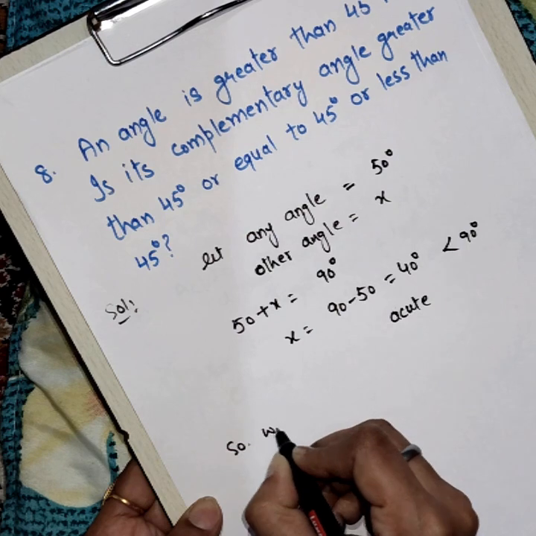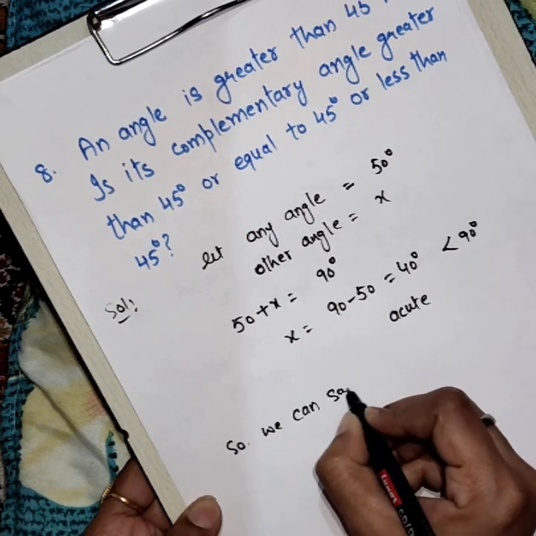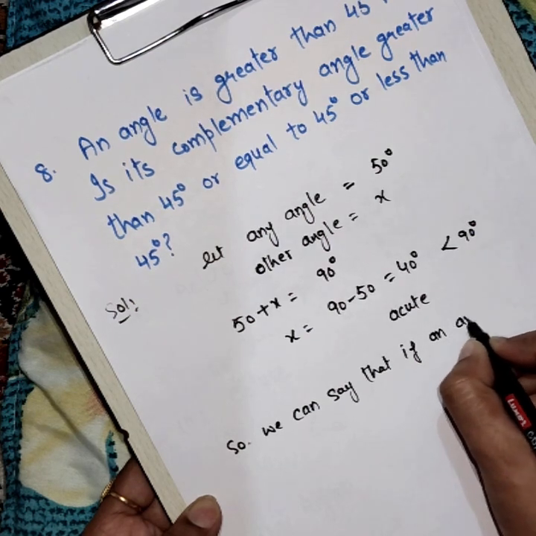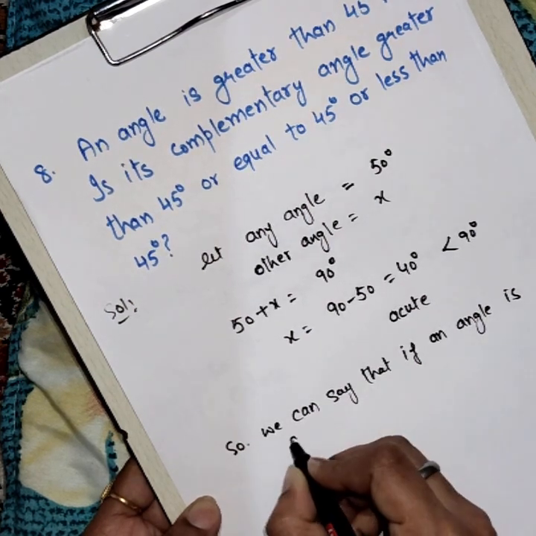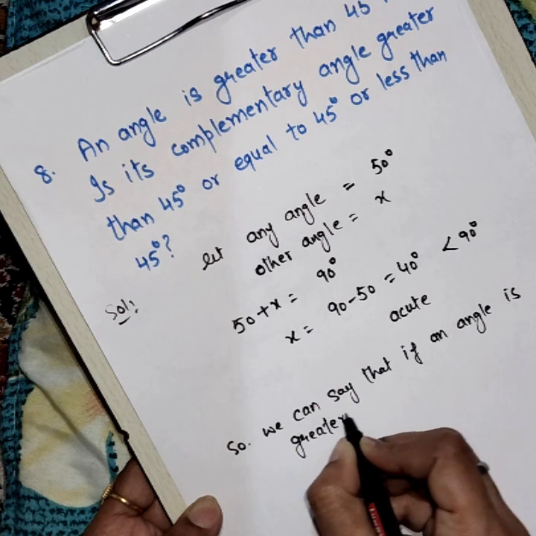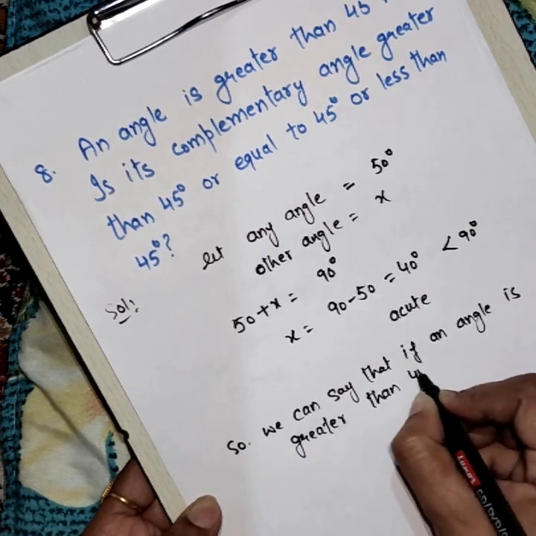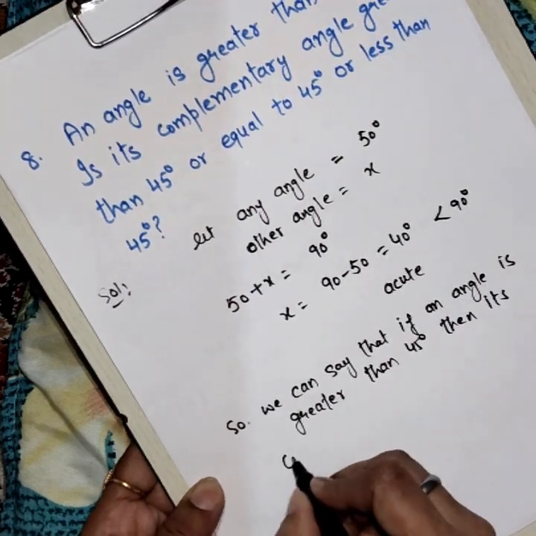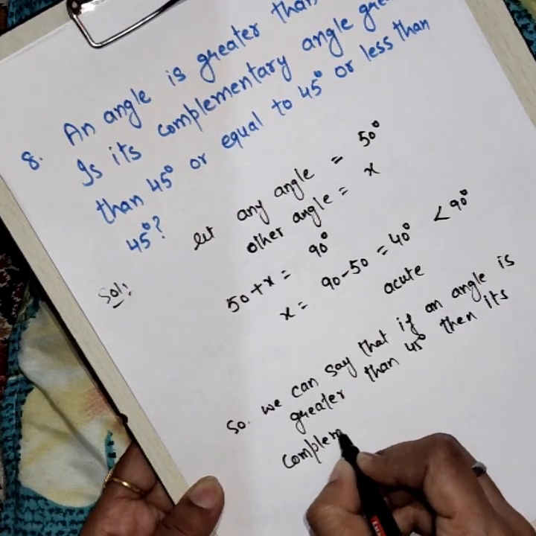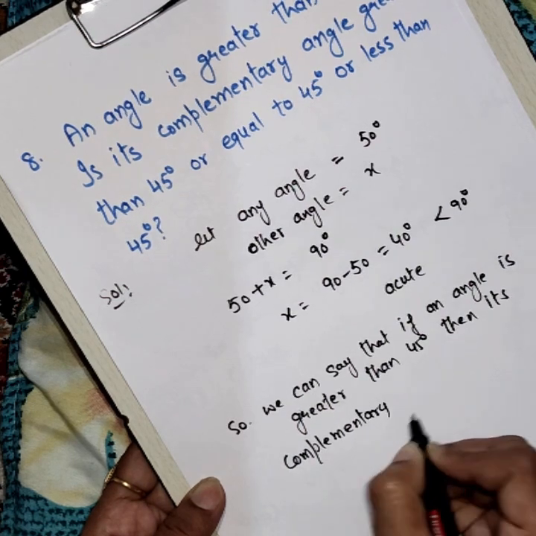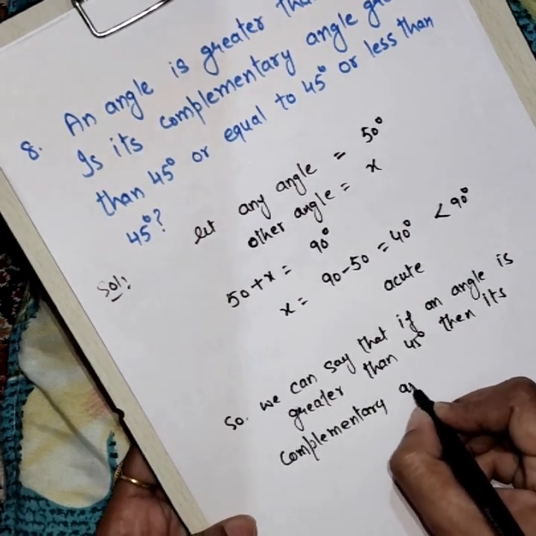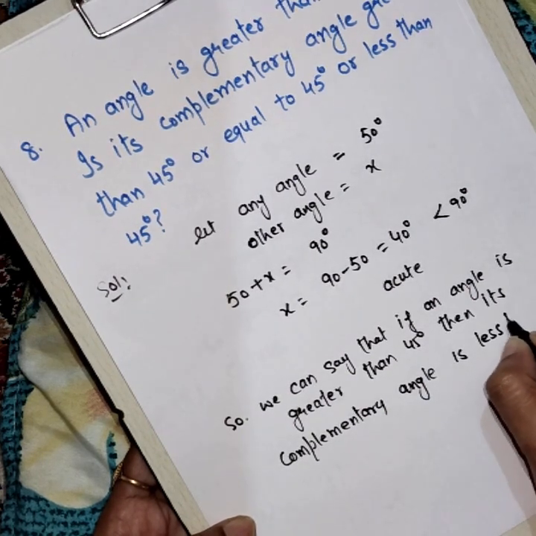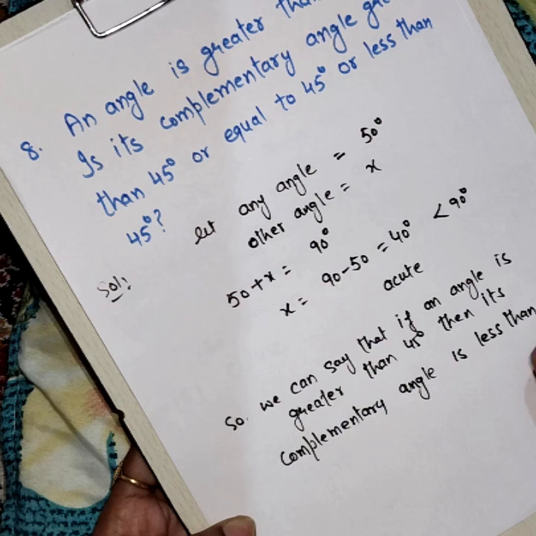So we can say that if an angle is greater than 45 degrees, then its complementary angle is less than 45 degrees.